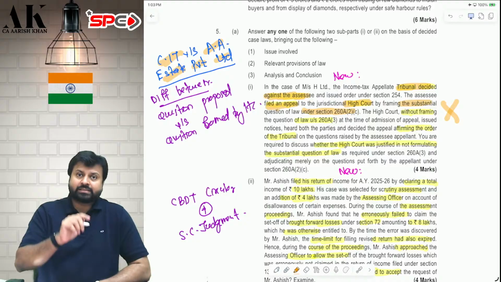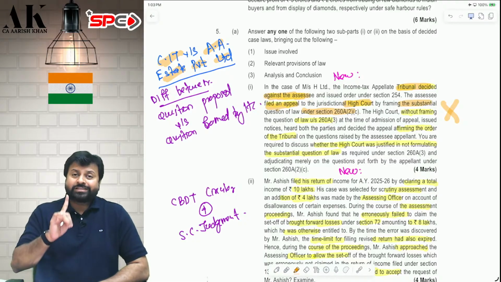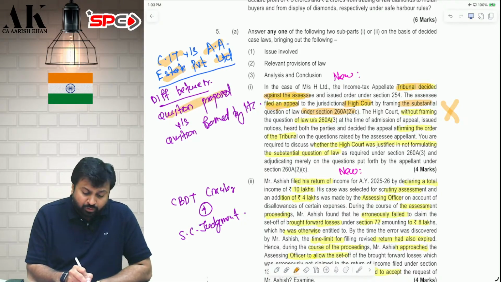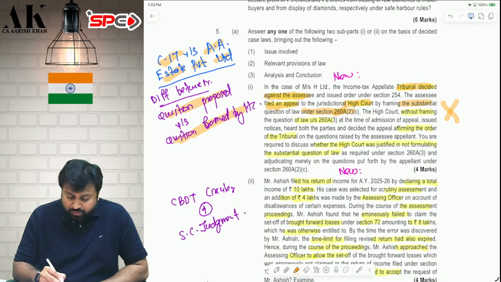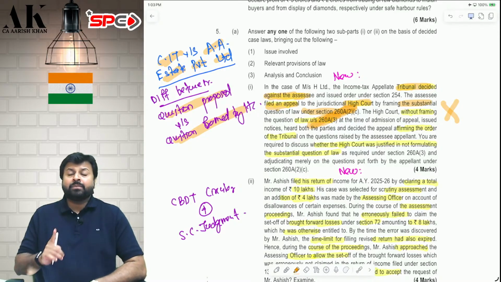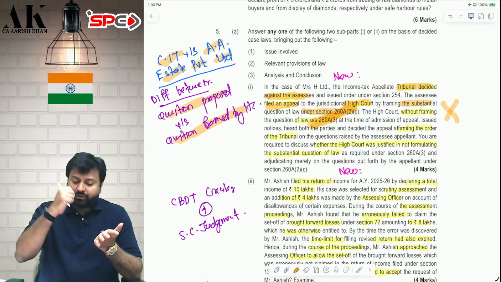The answer is yes. The court said that there is a difference between the question proposed by the assessee and the question framed by the High Court. The assessee has to propose the question under 260A(3) and 260A(2), and the High Court has to frame a question under 260A(3). Both the subsections are supposed to be fulfilled.